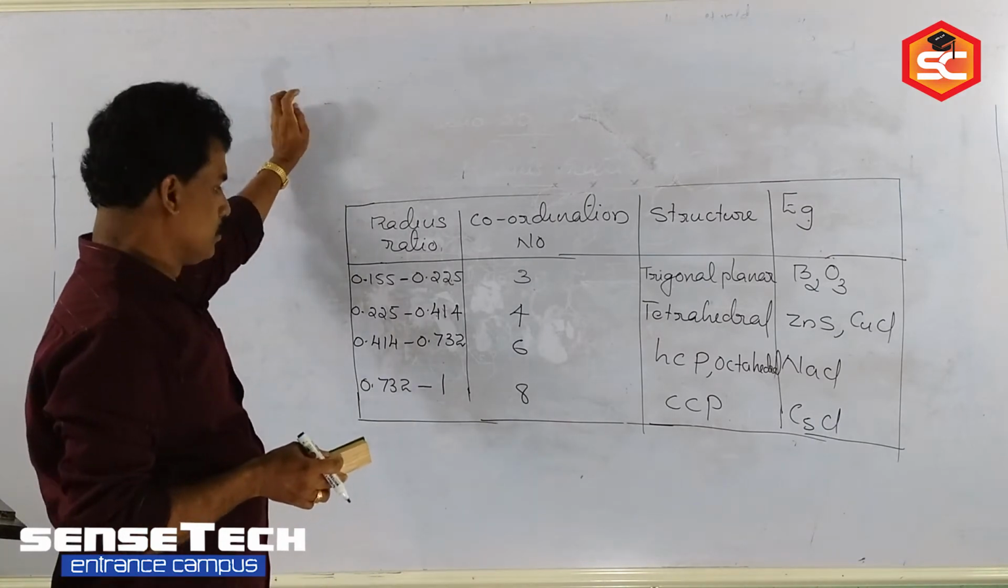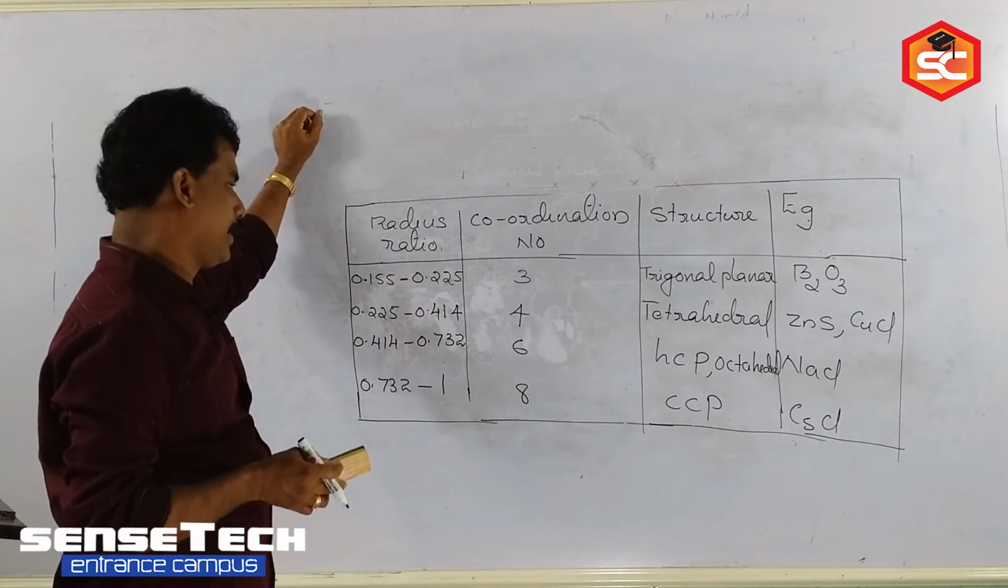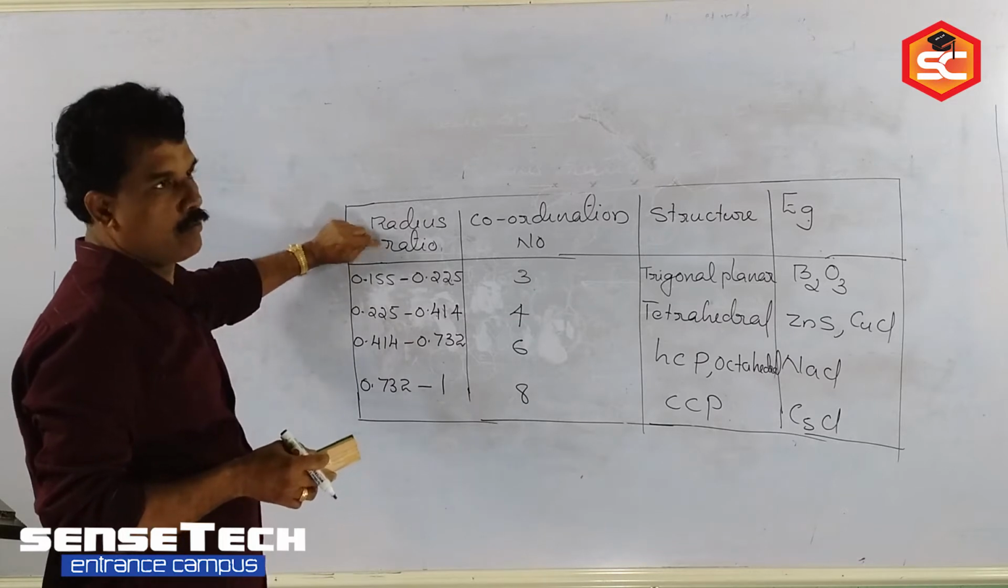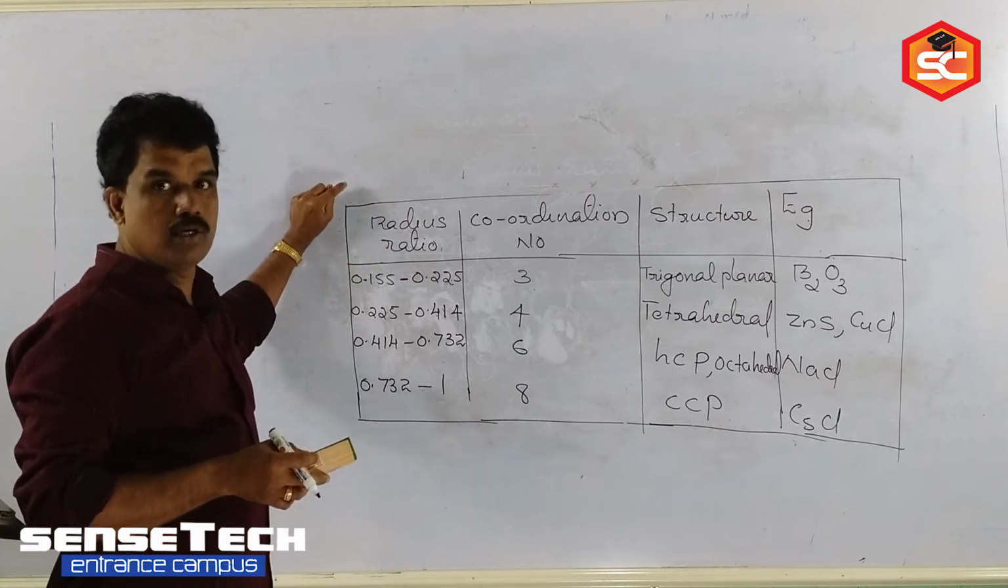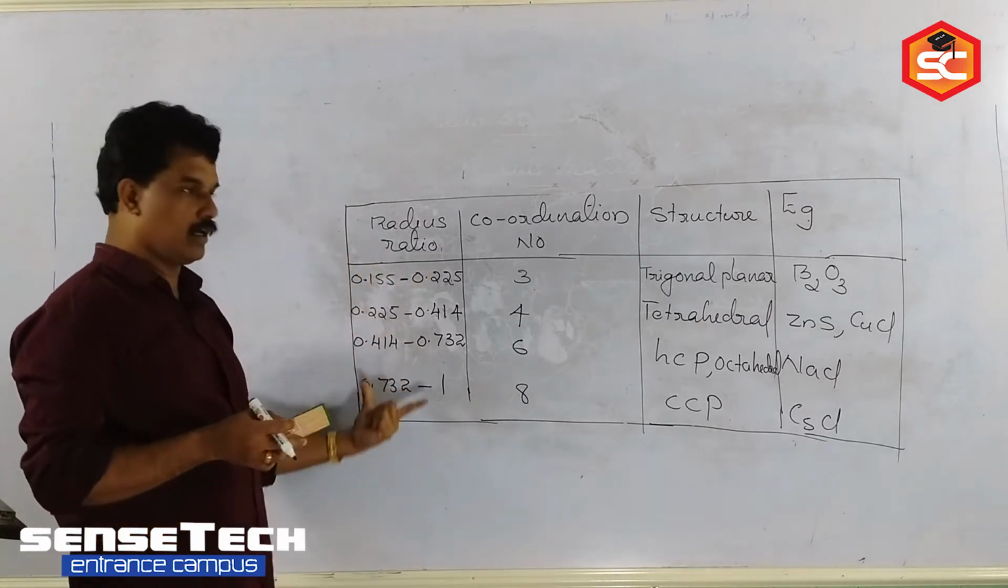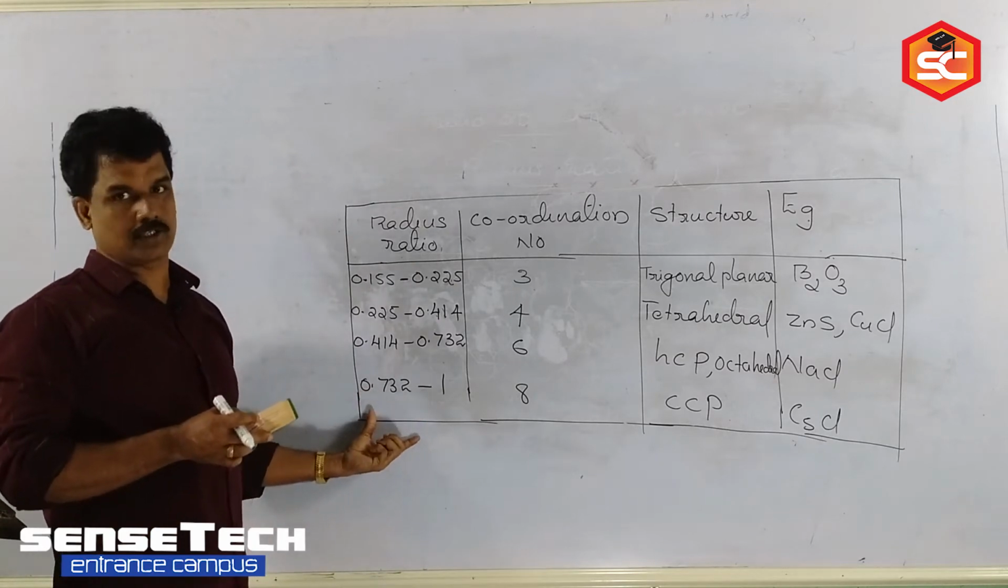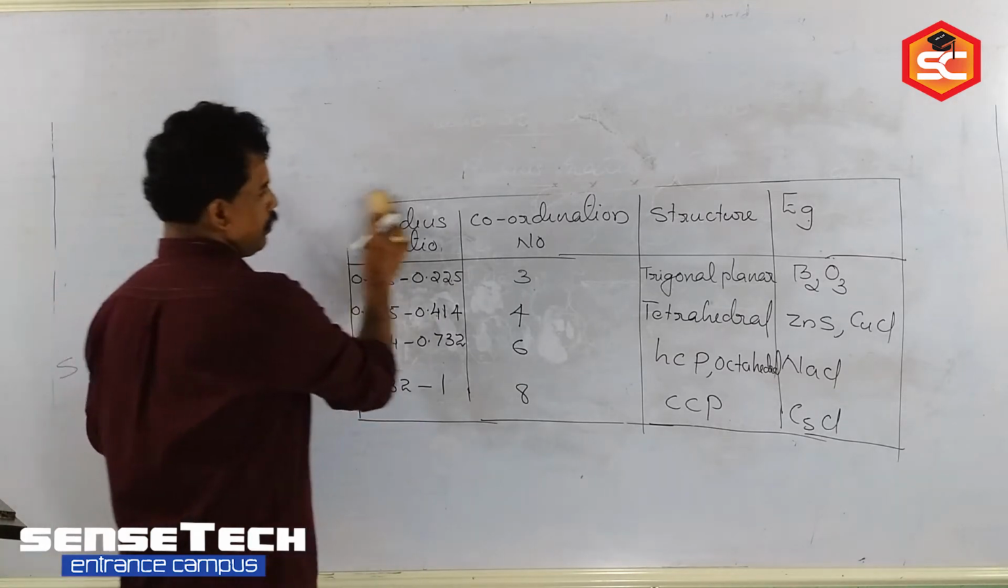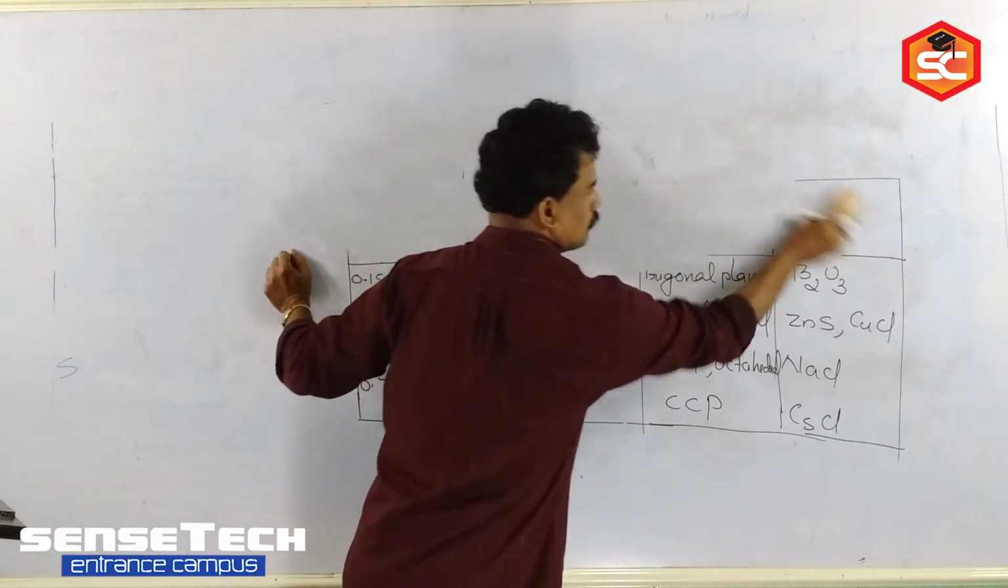Are you getting the table now? Radius ratio is cation to anion. Because the cation is small in size and the anion is large in size, the values are always fractions only. More than one will not come.